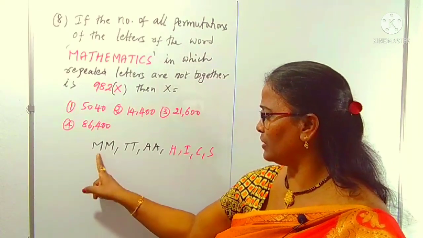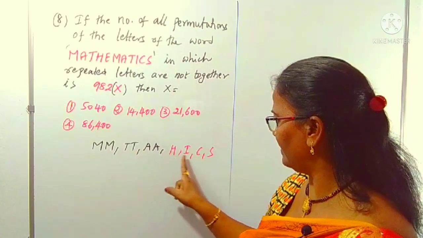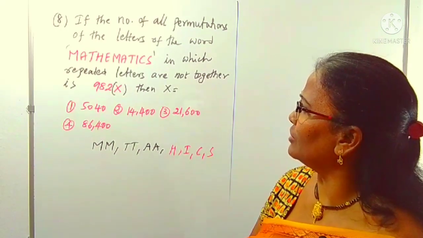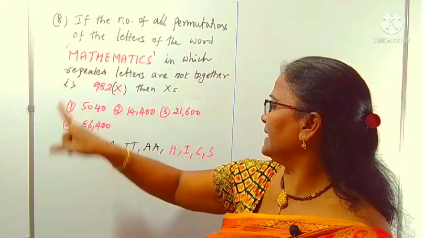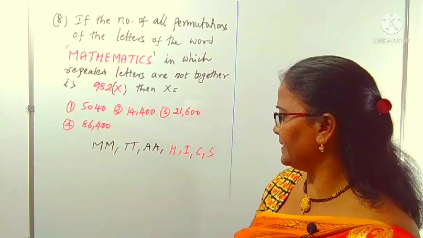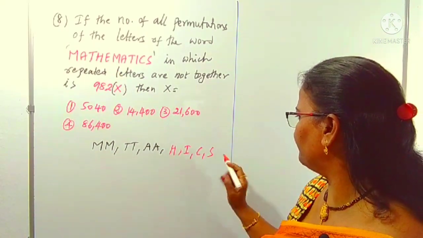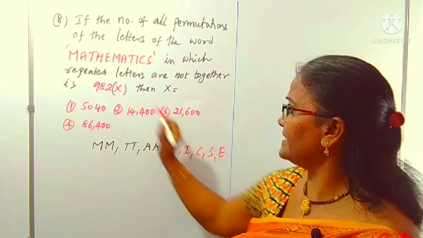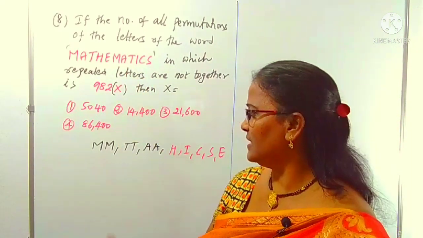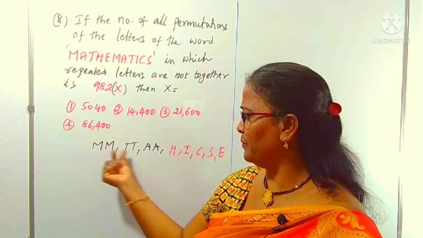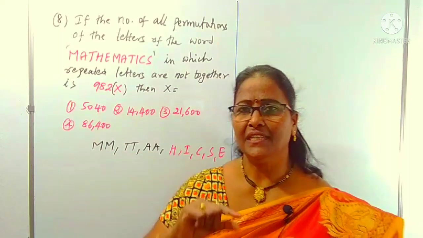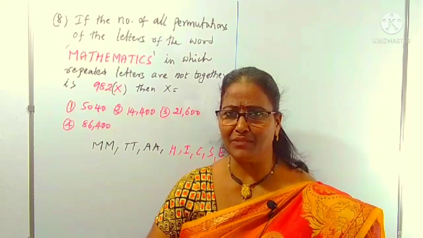Total, how many of them are there? 1, 2, 3, 4, 5, 6, 7, 8, 9, 10, 11. One more is there, E. E is also not repeated. There are 11 letters in the word MATHEMATICS, in which the repeated letters are M, T, A. It is given that we want arrangements where repeated letters are not together.